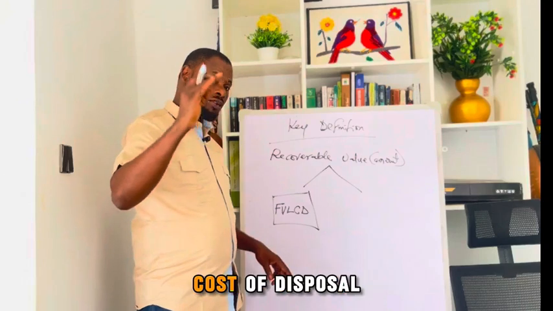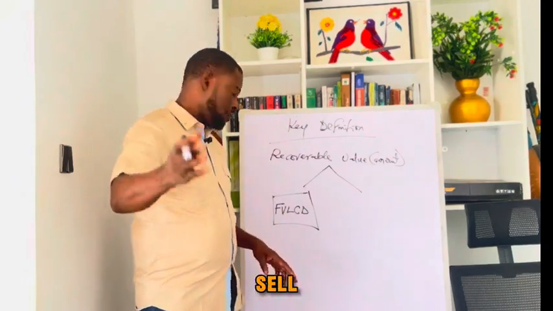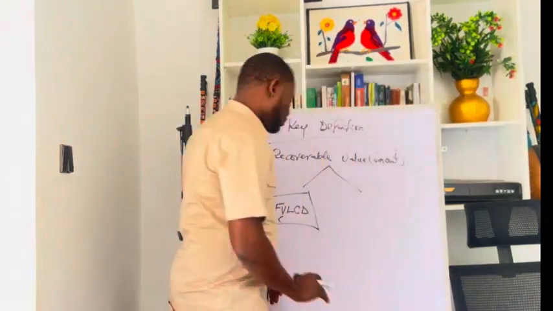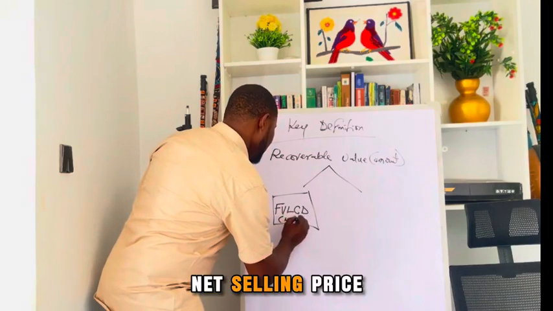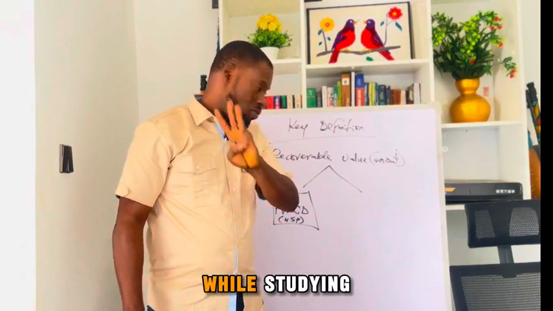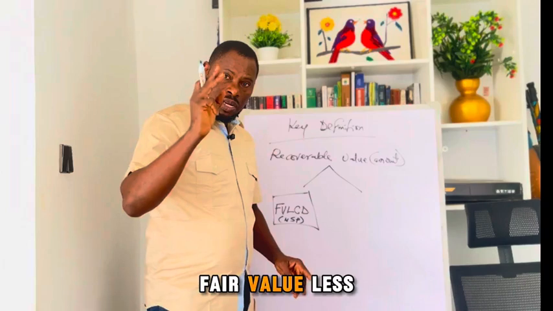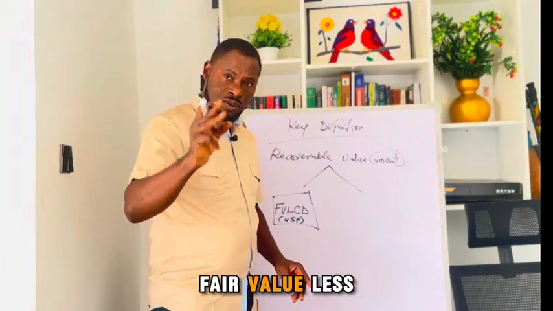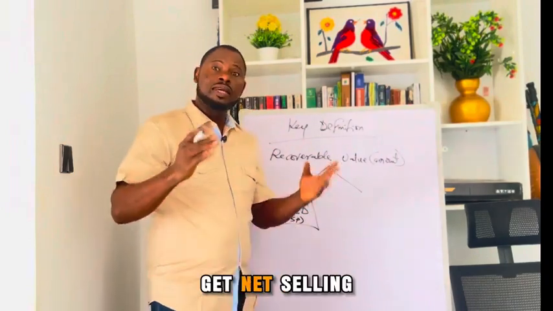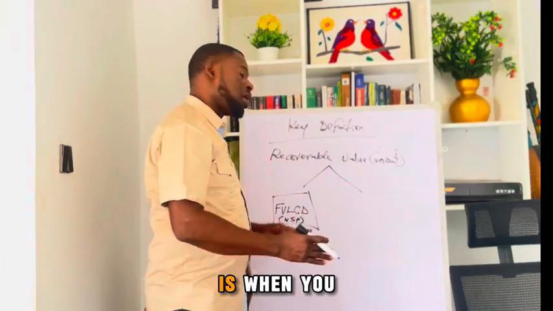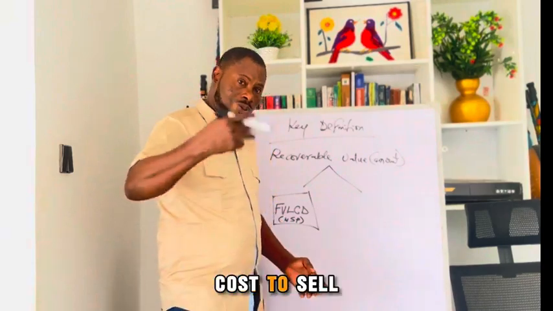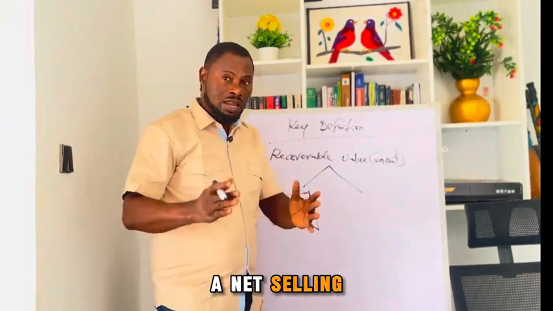Others will simply say net selling price. This is also correct. So there are three terms that you can meet while studying. Fair value less cost of disposal and fair value less cost to sell mean the same thing, and you can also get net selling price. The net selling price is when you get the fair value less the cost to sell it. When you remove that cost to sell it, it becomes your net. So it's the net selling price.